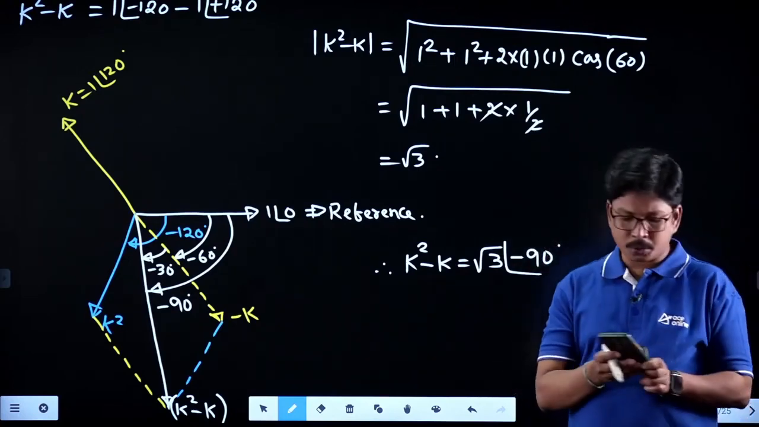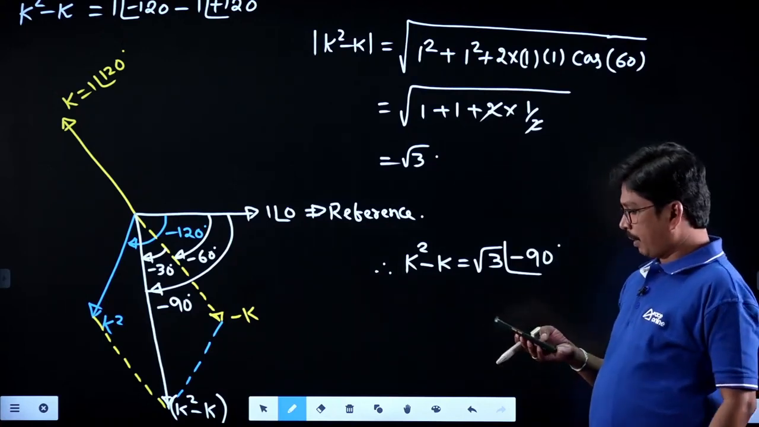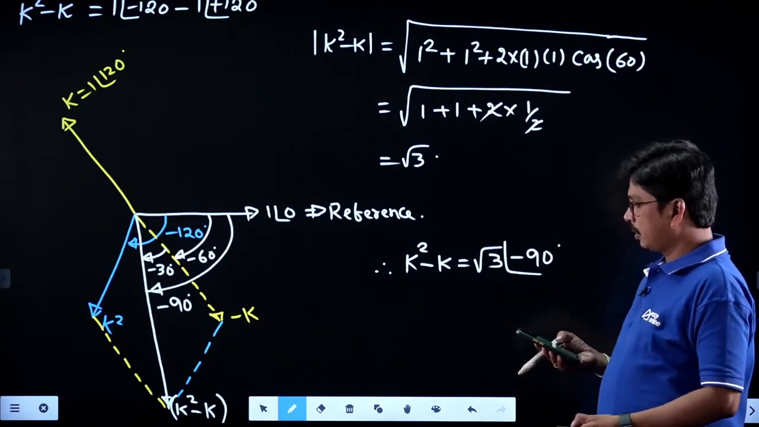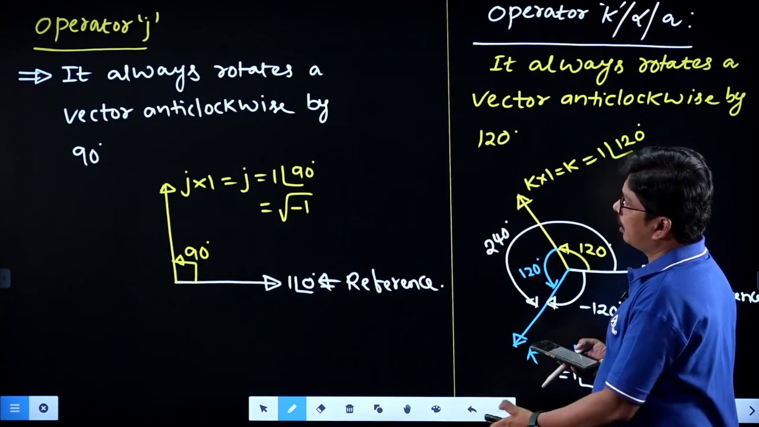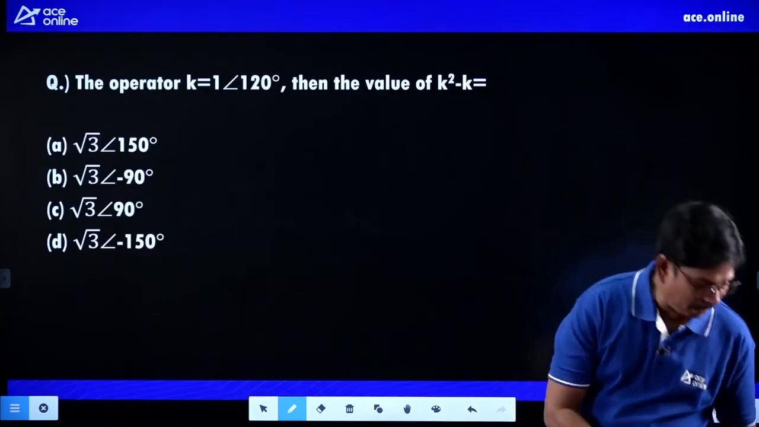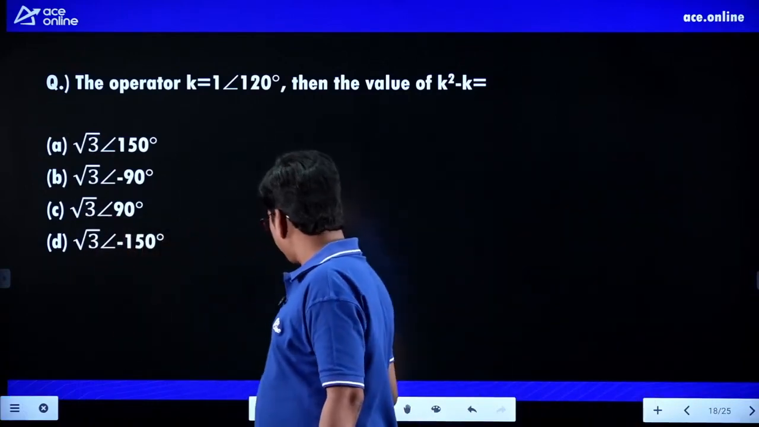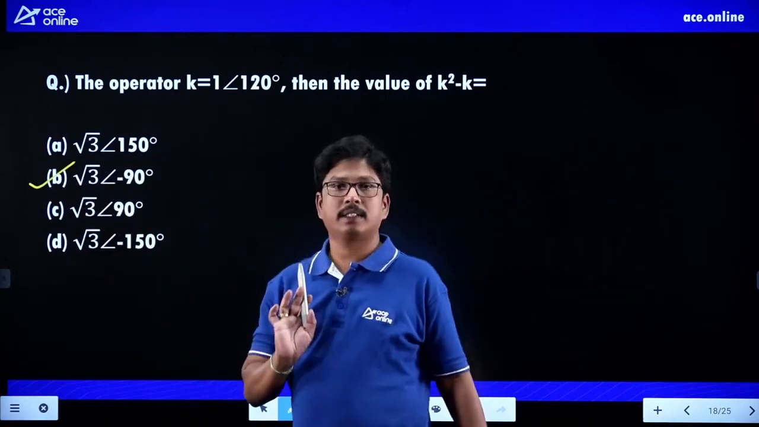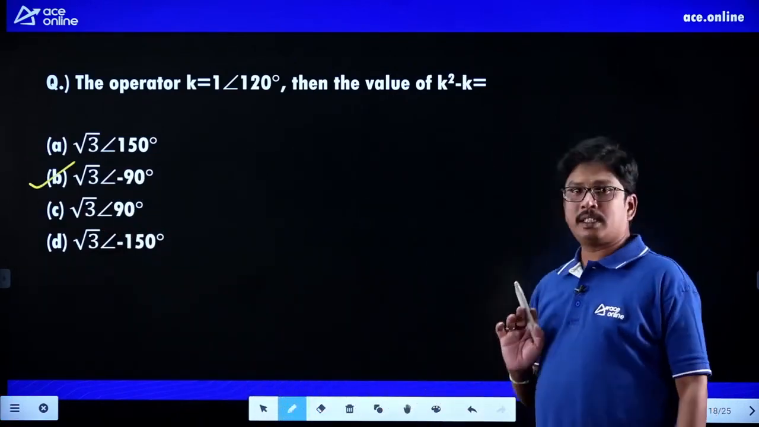Yes, students have given their answers here. Uma has given option B. Very good. The solution is clearer for you, I think. So just go through the solution I have discussed here. The question has a solution of root 3 at an angle of minus 90. Clear, students? Now, just check here.